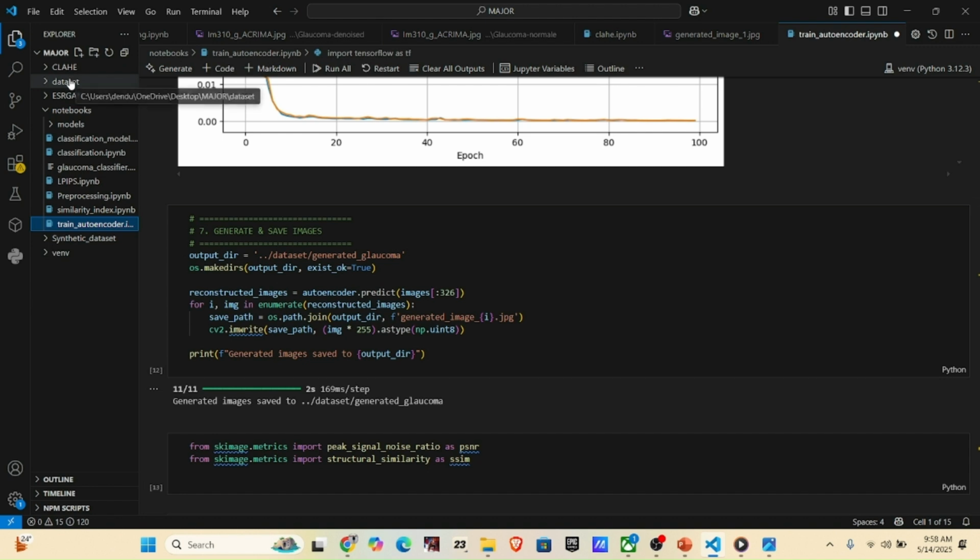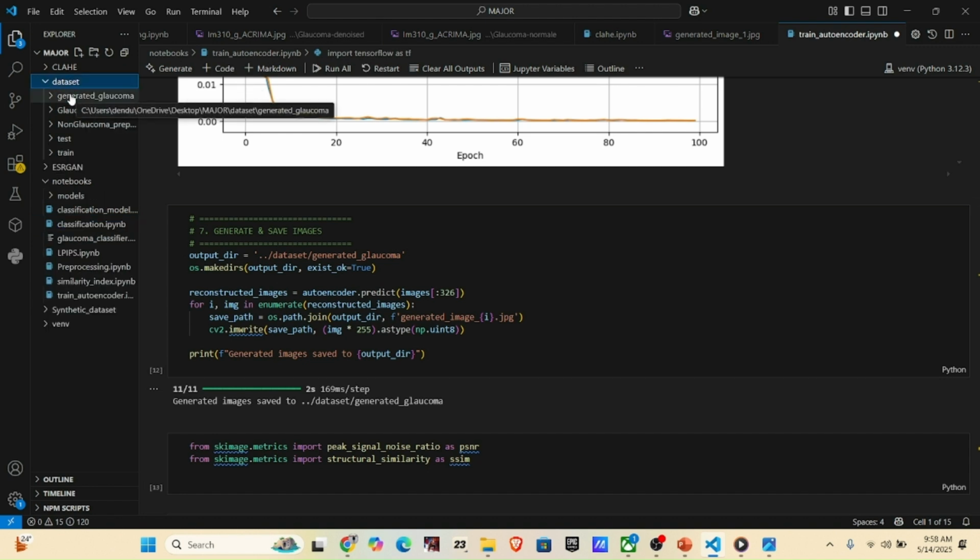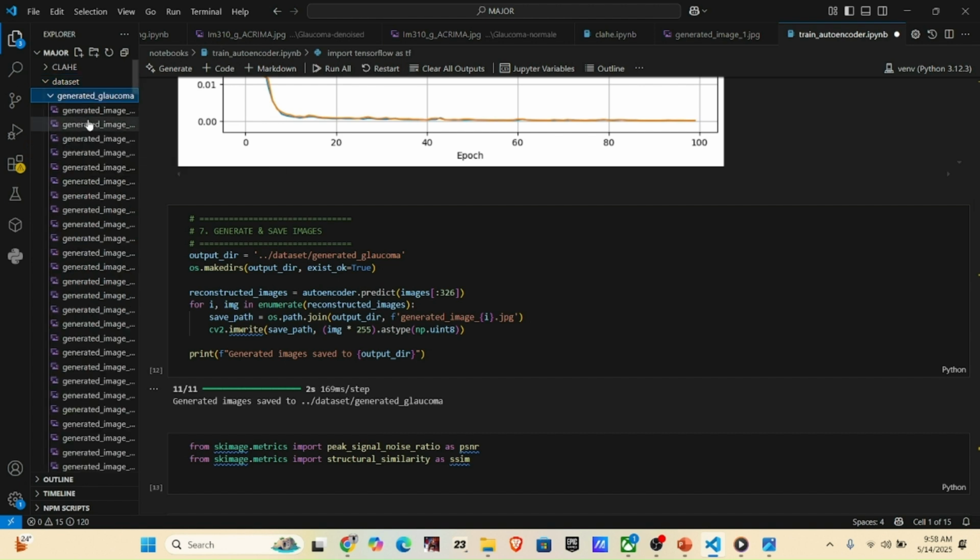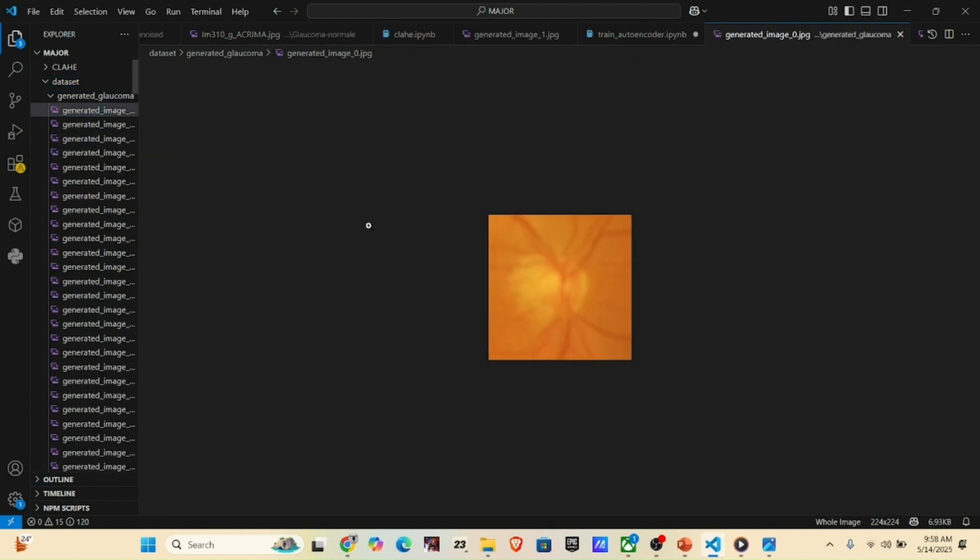over here. Let me show you some of the generated images. These are some of the images that were generated.